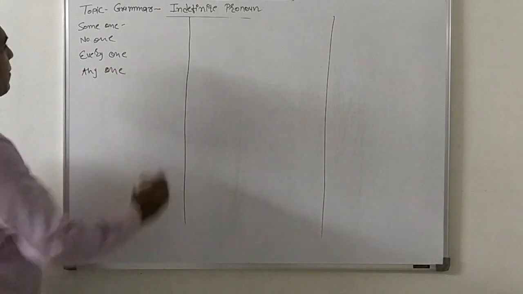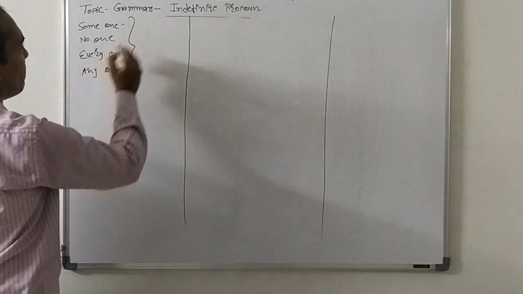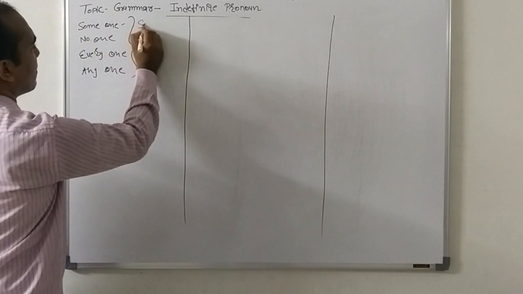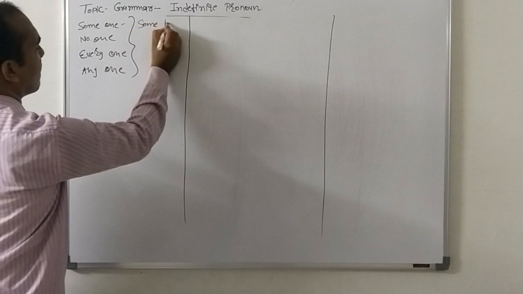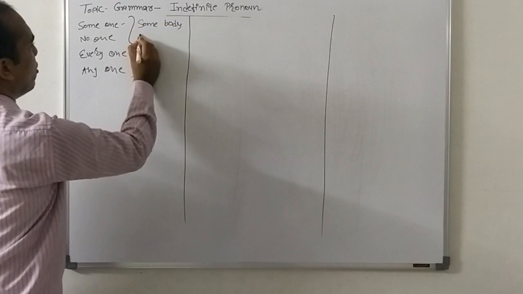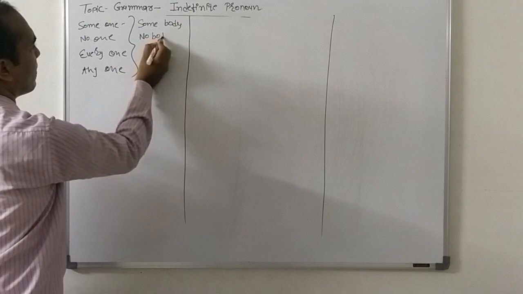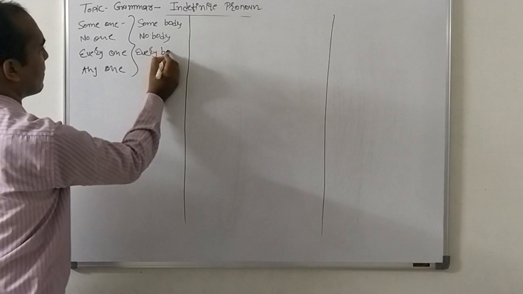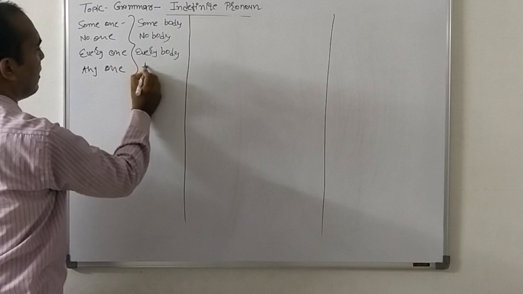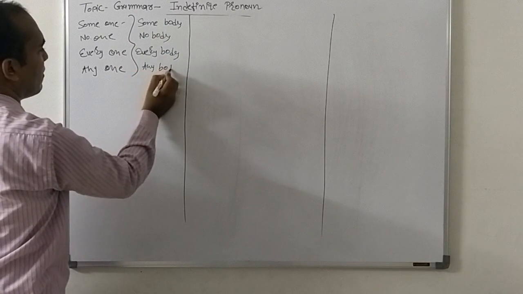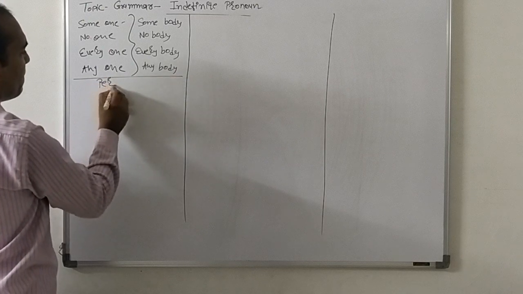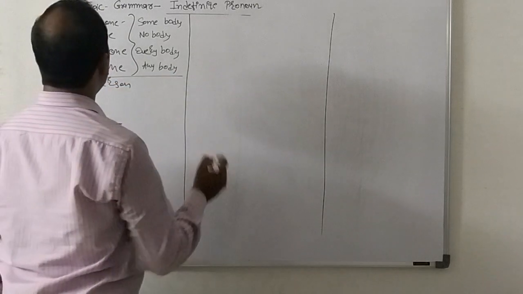Apart from them: somebody, nobody, everybody, and anybody. Now this is all for person, right?